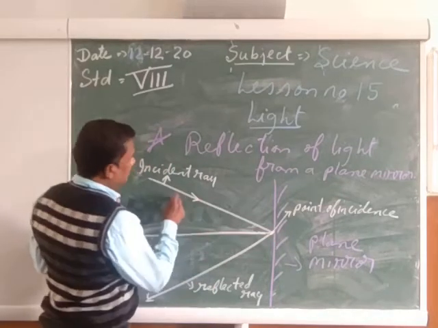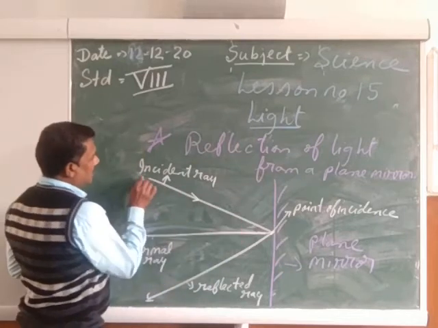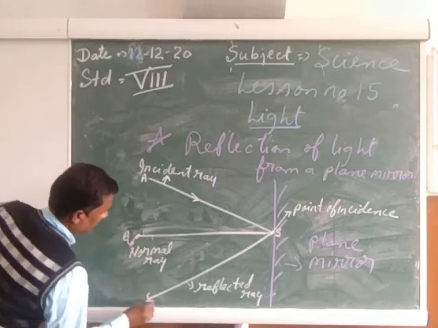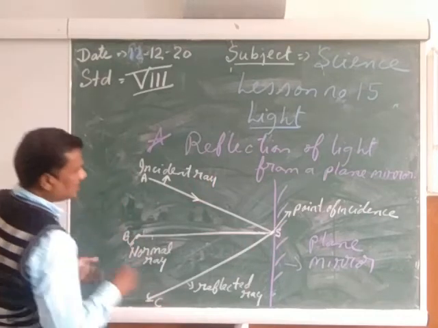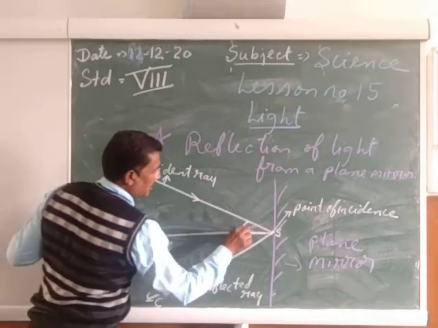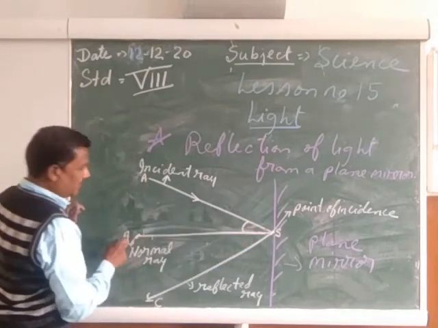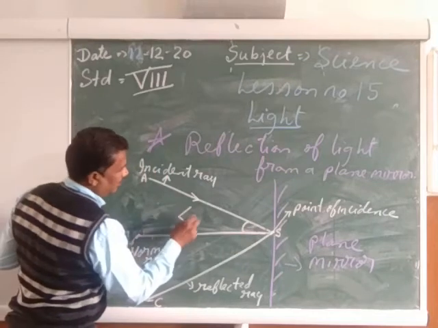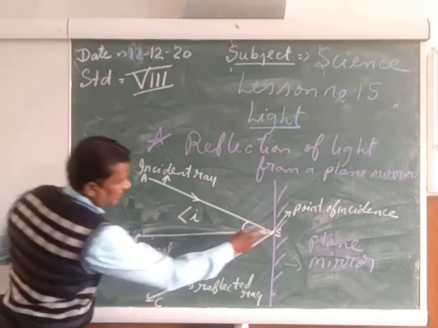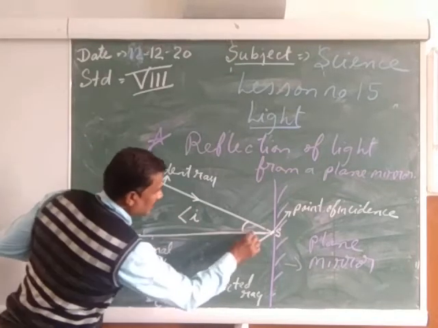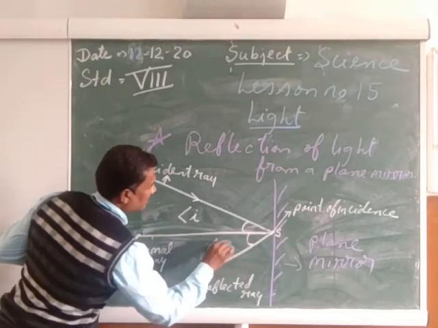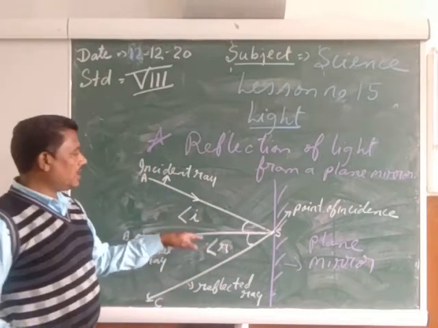Now let us see. Can you see, my child? Here, suppose A, S, and B, and here C. Can you see A, S, and B are making one angle? It is called the angle of incident. And B, S, and C are making another angle. It is called the angle of reflection. I for incident, R for reflection.